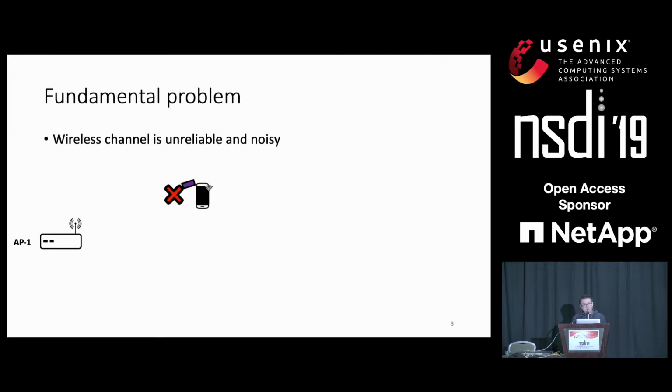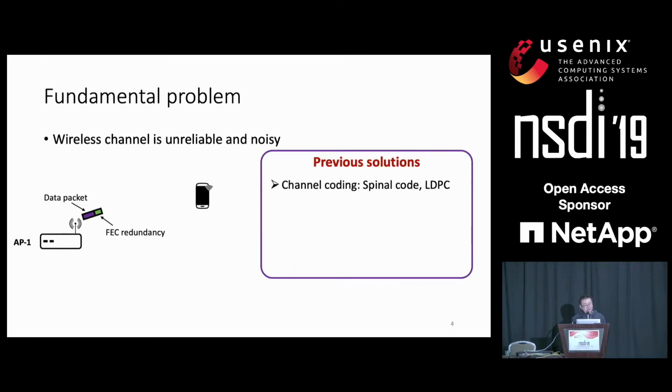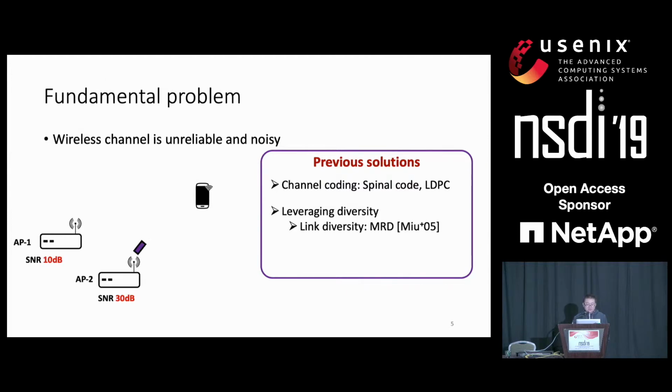And to cope with the noisy channel, a lot of solutions have been proposed. For example, the first direction is to leverage channel coding like the spinal code, LDPC code. They will add some redundancy to protect the packet. Another direction is to leverage diversity, like link diversity.